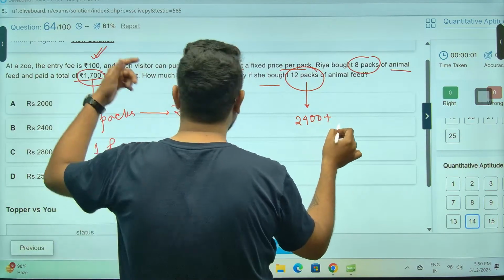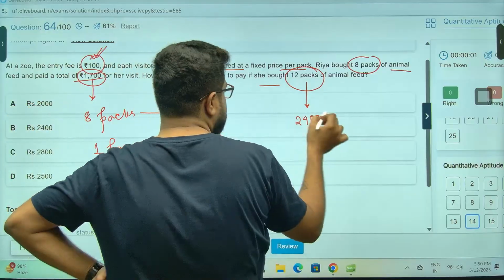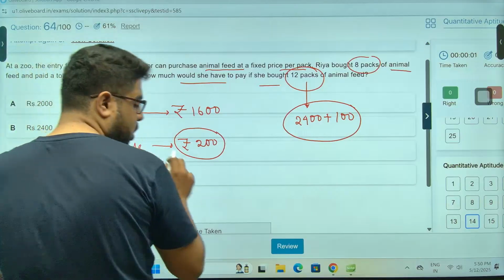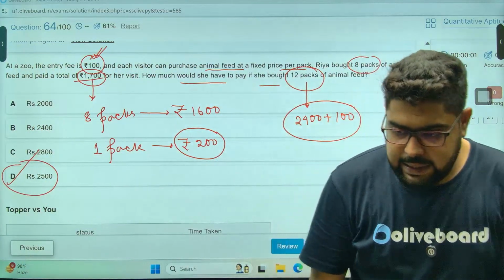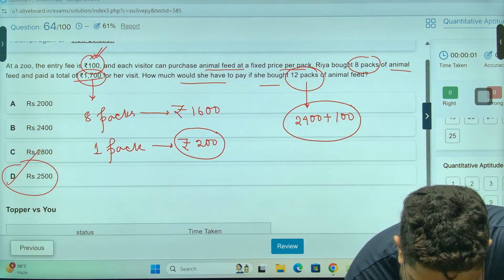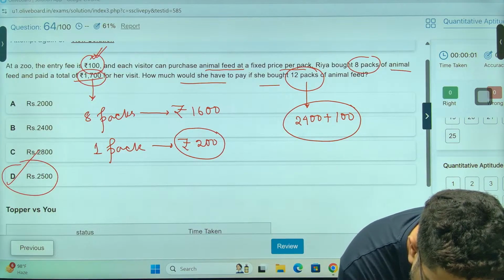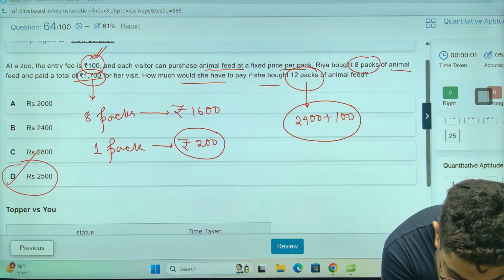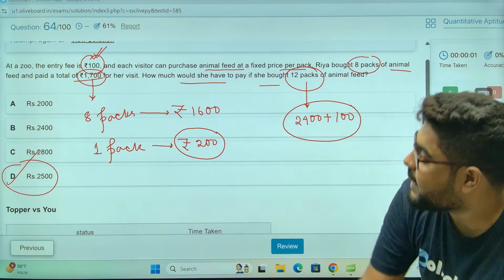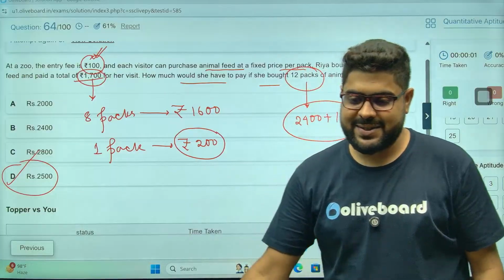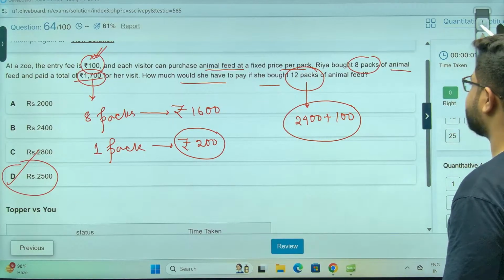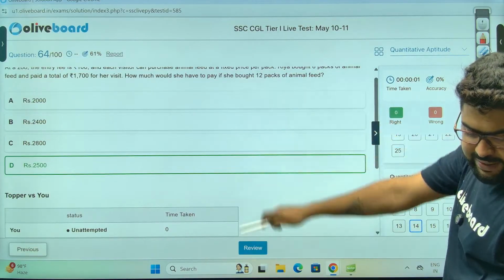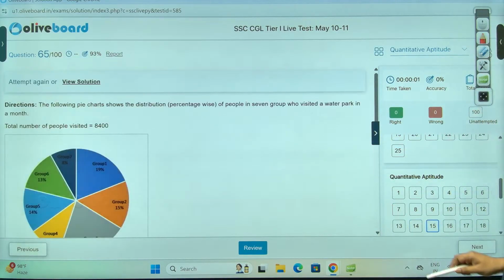But again, she has to enter. For that, entry fee is 100. So she has to give 2500 rupees. Option D is the correct answer. Not 2400, Rina. That entry fee you forgot. 2500 has to be the answer, sir. 2400 will be a miss.